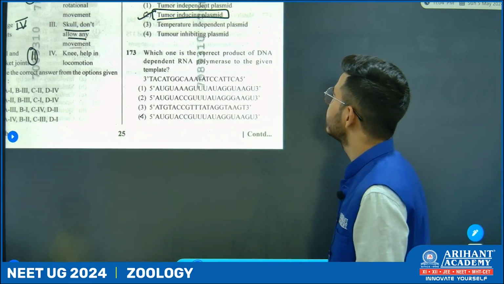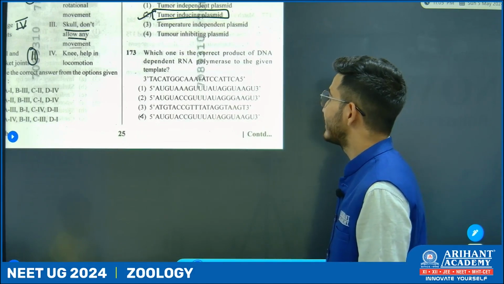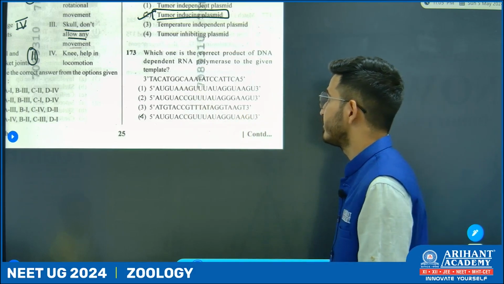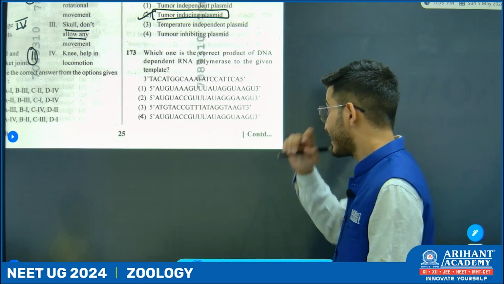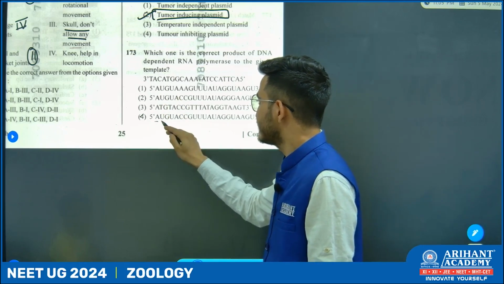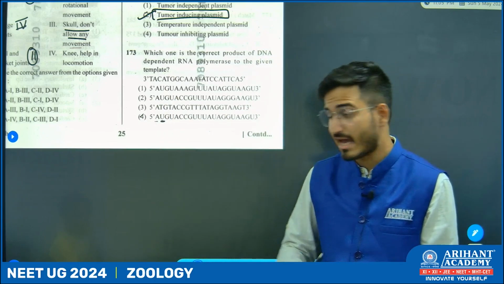173. Which one is the product of DNA dependent RNA polymerase for the given template? So the template is given, you have to find out the product of DNA dependent RNA polymerase. Directly you have to change it. T is replaced by A, and A is replaced by U. So instead of thymine, uracil will come into action.